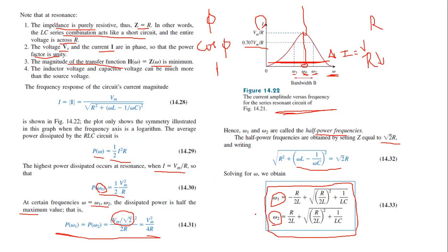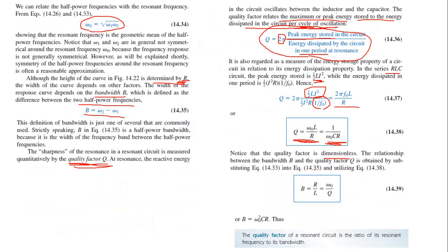The relationship between bandwidth and quality factor is obtained by substituting this equation, that is omega 1 and omega 2, into this equation. So bandwidth can be found using B equal to R by L, right?